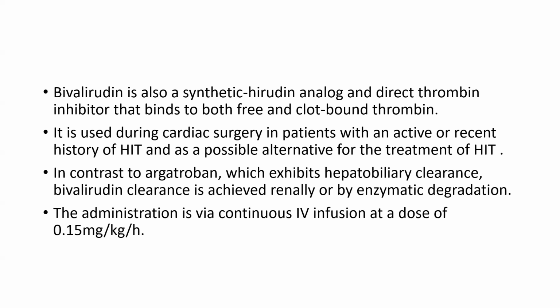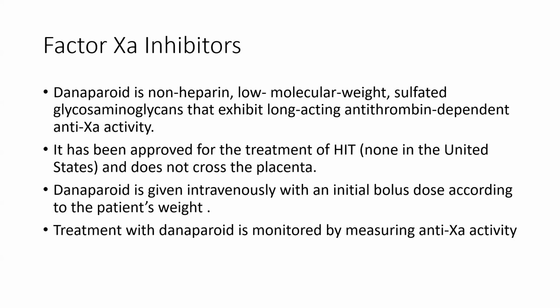In contrast to argatroban, which exhibits hepatobiliary clearance, bivalirudin clearance is achieved renally and by enzymatic degradation. The administration is via continuous IV infusion at a dose of 0.15 mg per kg per hour. Factor Xa inhibitor.